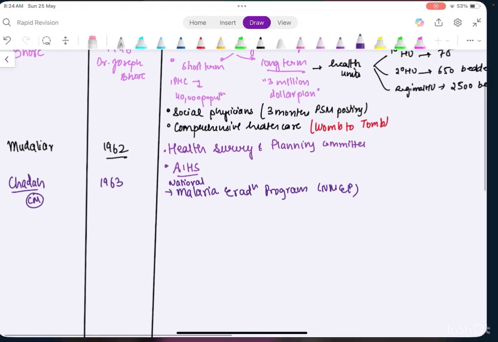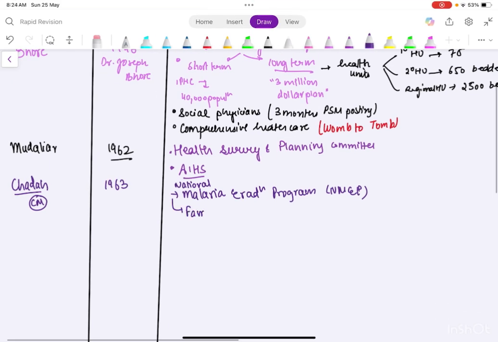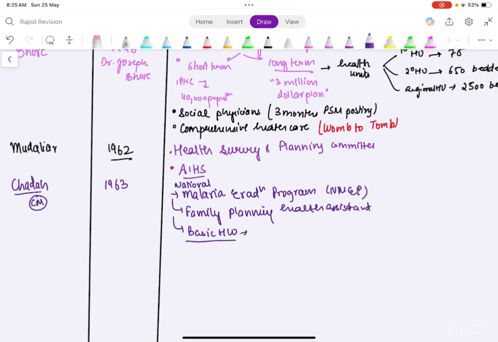They also told about family planning and the health assistant. The only drawback of this was that they proposed the concept of a basic health worker. This basic health worker was required to collect the malaria records, be responsible for vigilance, the collection of vital statistics, as well as family planning. So this was the drawback, that one person had to do all of this.